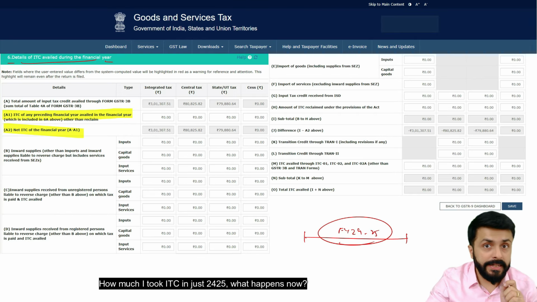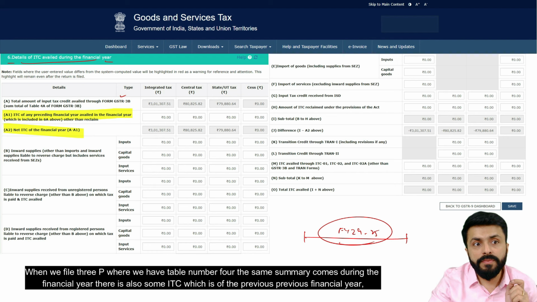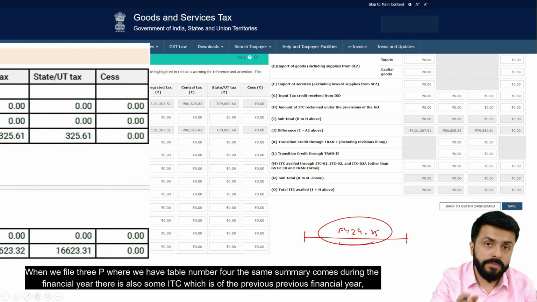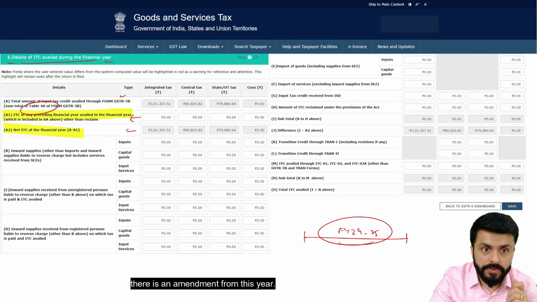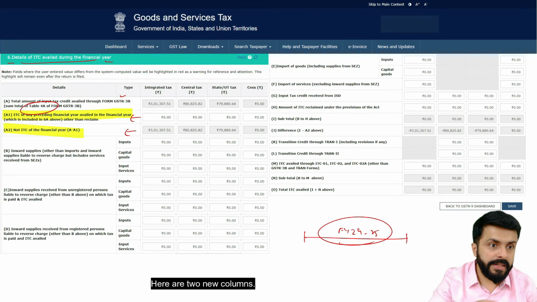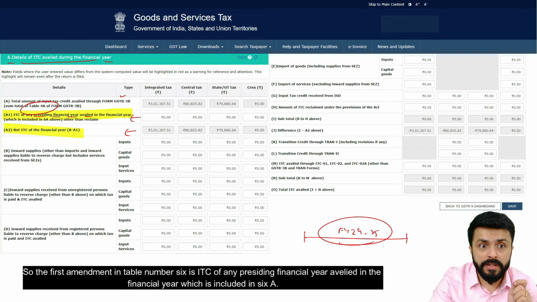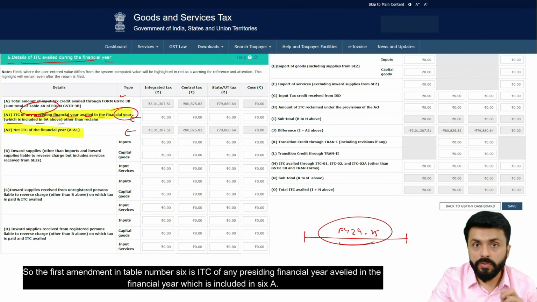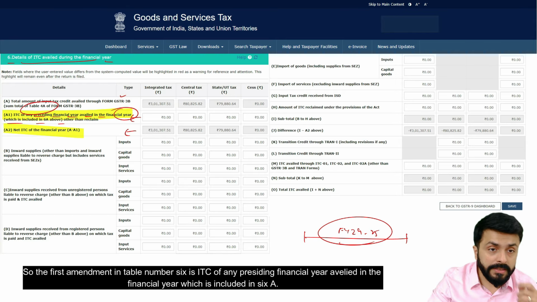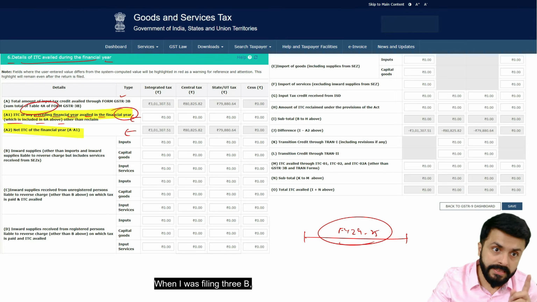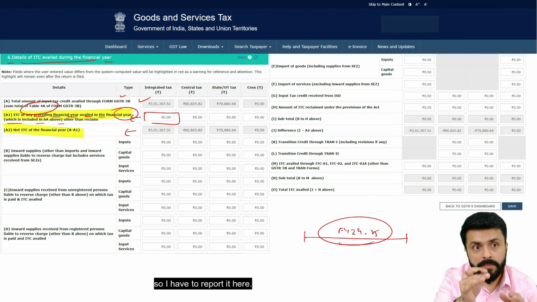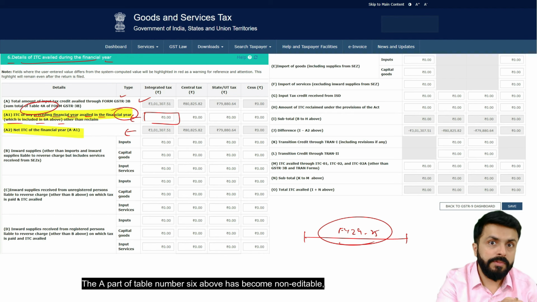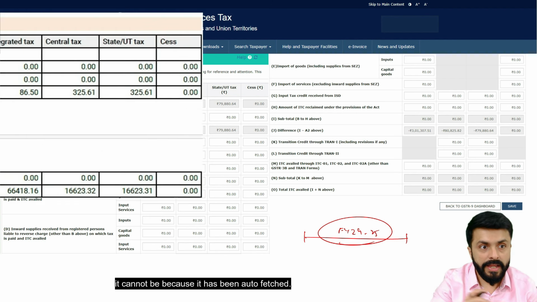how much ITC I took in just 24-25, what happens now? When we file 3B, where we have table number 4, the same summary comes during the financial year. There is also some ITC which is of the previous financial year. There is an amendment from this year. Here are 2 new columns. So, the first amendment in table number 6 is ITC of any preceding financial year availed in the financial year, which is included in 6A. When I was filing 3B, ITC of some previous financial year also came there, so I have to report it here. The A part of table number 6 above has become non-editable. It cannot be edited because it has been auto-fetched.